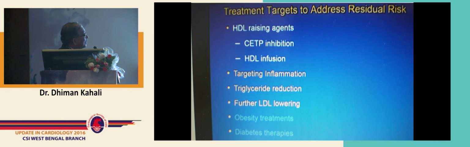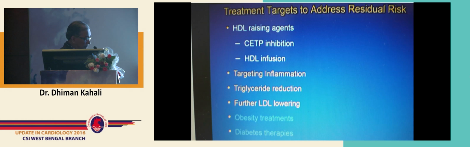Now, these are the treatment targets to address the residual risk in 2/3 of the patients. That's HDL raising agents, which have been largely negative trials with all the CETP inhibitors till now. This time also at ACC, one trial was presented, which was found to be negative. Now, targeting inflammation, we have been targeting it in various ways, methotrexate and so on.